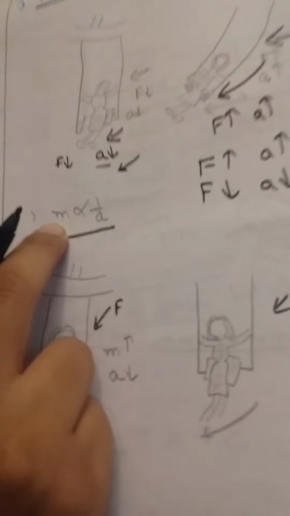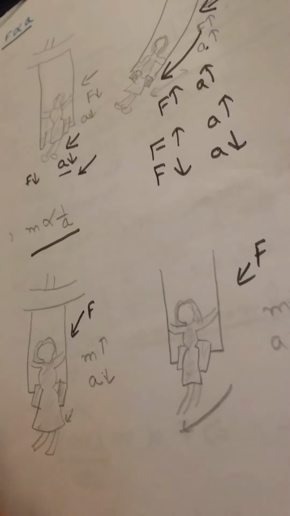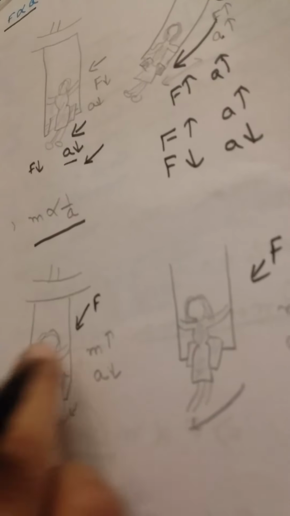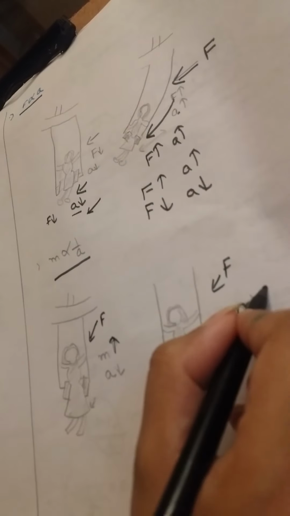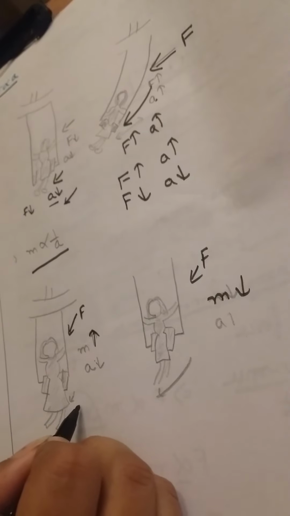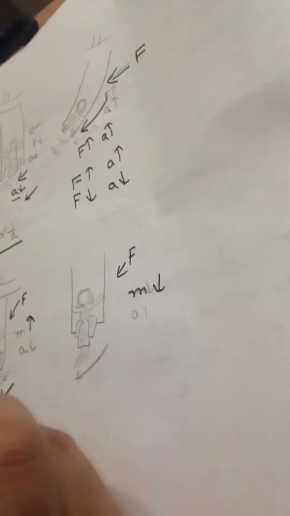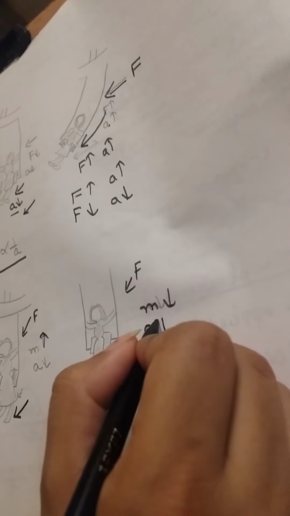Now I'll take how mass is inversely proportional to acceleration. I'll apply the same force on the girl having more mass and on the girl having less mass. On the application of force, the girl with more mass, that is the fat girl, will move very little. But if the same force is applied on the slim girl, she will move more, that is, the acceleration would be